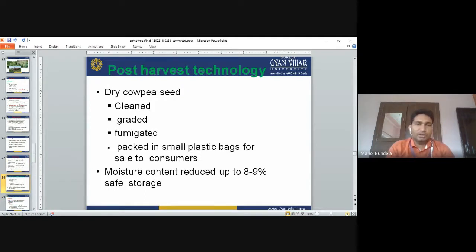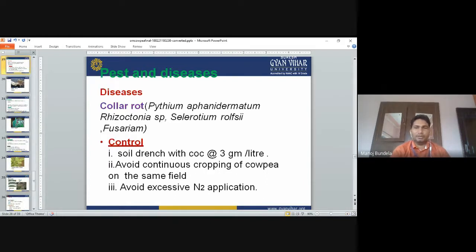Post-harvest technology. The dry cowpea seeds are cleaned, graded, fumigated, and packed in small plastic bags for sale to the consumer. The moisture content is reduced to 8 to 9% for safe storage. So for storage of cowpea, the moisture content will be 8 to 9%. It is not less than that.